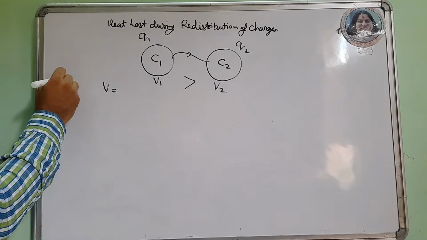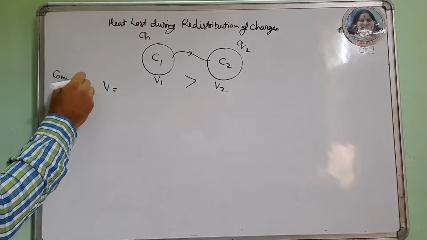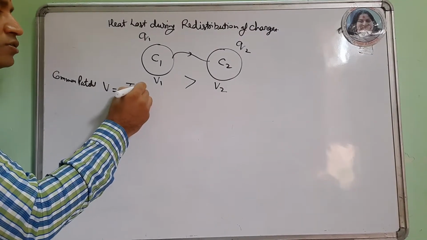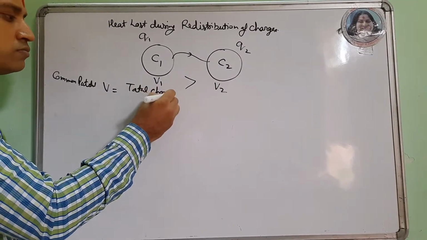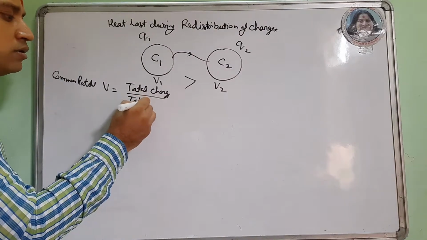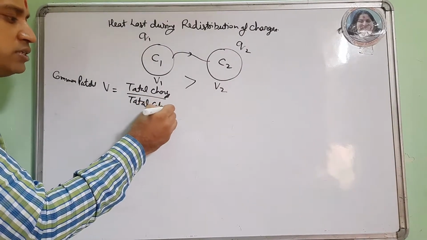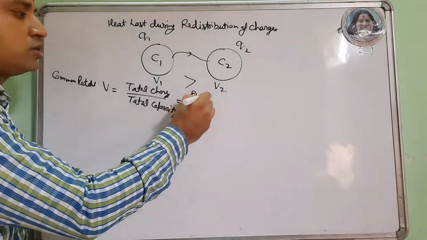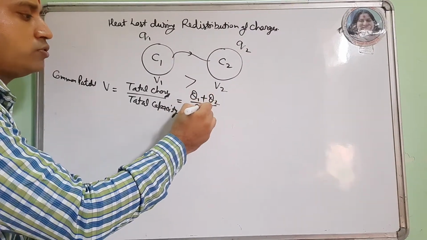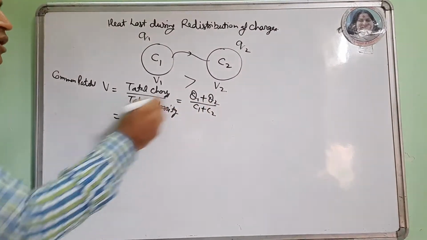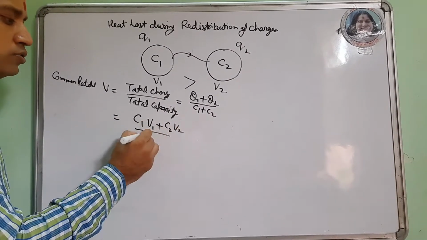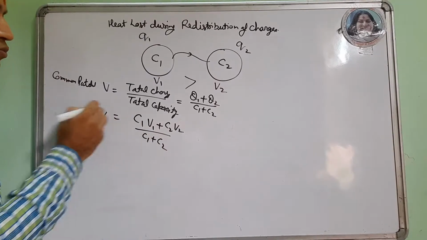This common potential is total charge upon total capacity. Total charge is Q1 plus Q2 upon C1 plus C2. It is C1 V1 plus C2 V2 upon C1 plus C2.